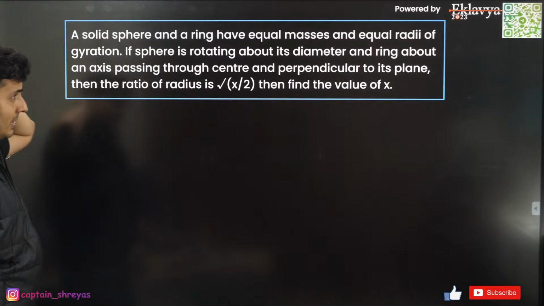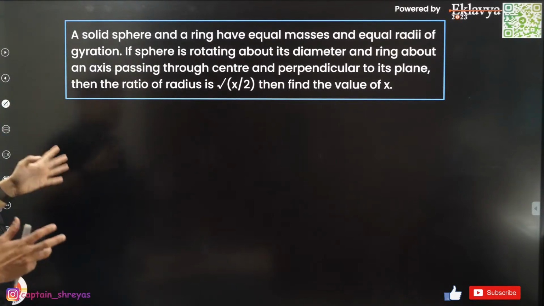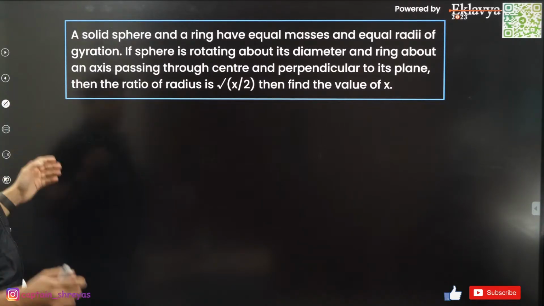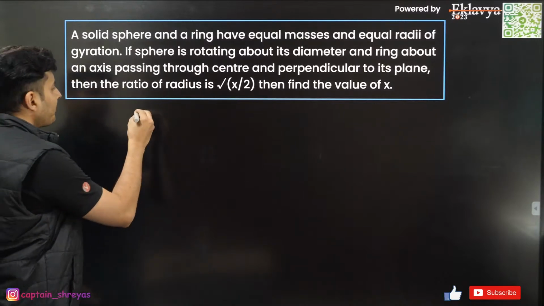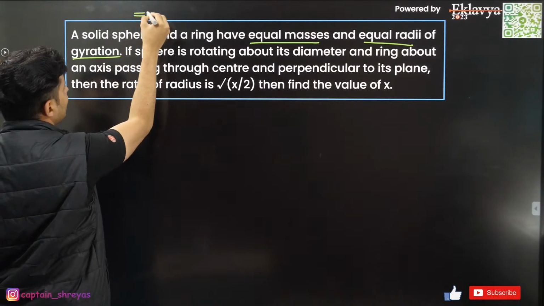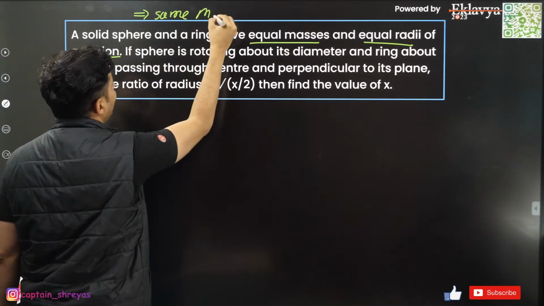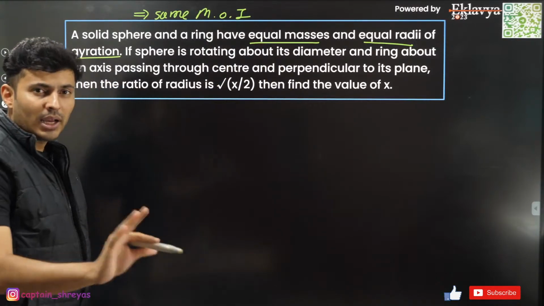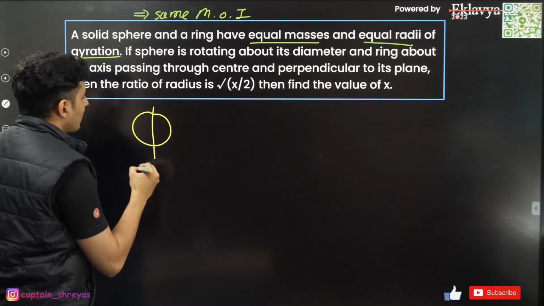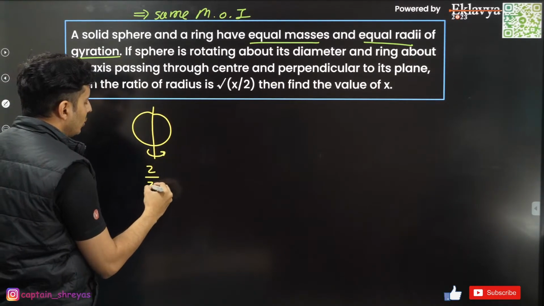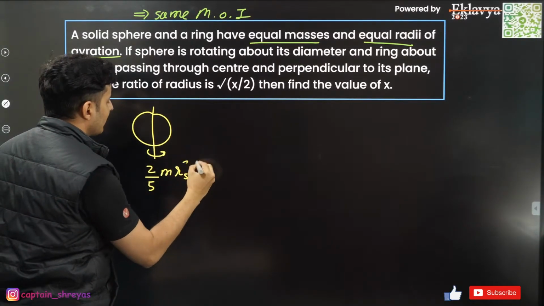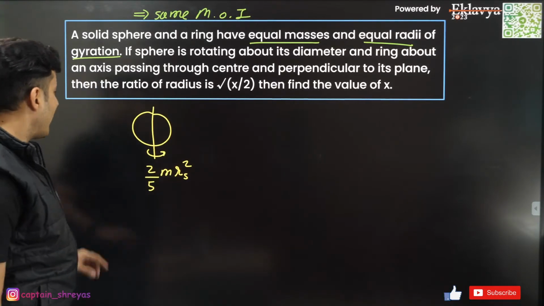Solid sphere, ring, equal masses, equal radii of gyration. Sphere is rotating about its diameter, ring about its axis perpendicular to the plane, find the ratio of the radius. Okay, simple, guys. Since they have equal masses and equal radius of gyration, that means they have the same moment of inertia. They both have the same moment of inertia. That's the first conclusion. Sphere is rotating about its diameter. So it will be having 2 by 5. Moment of inertia will be 2 by 5 m r sphere square. Correct?